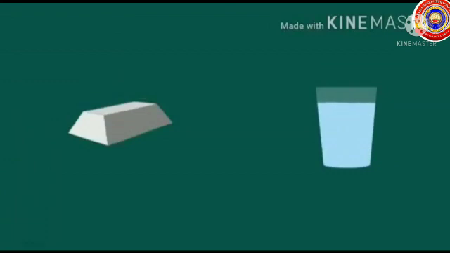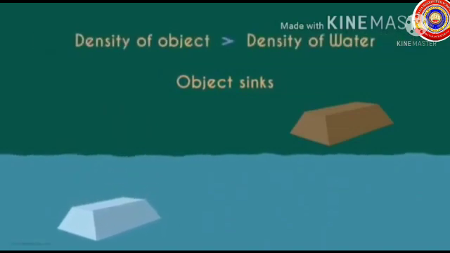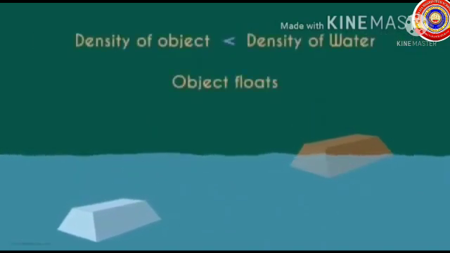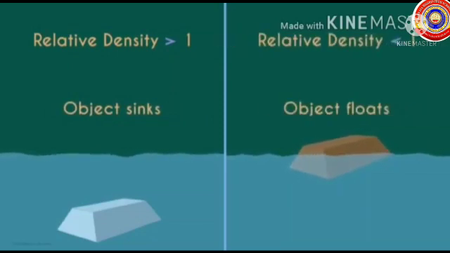Next one, here we can see a silver block and a cup of water. We know the silver is denser than water. It is 10.5 times denser than water. In simple terms, the object will sink if it is denser than the liquid, and it will float if it is less dense than the liquid. Okay? If the relative density is greater than 1, it will sink, and if the relative density is less than 1, it will float.